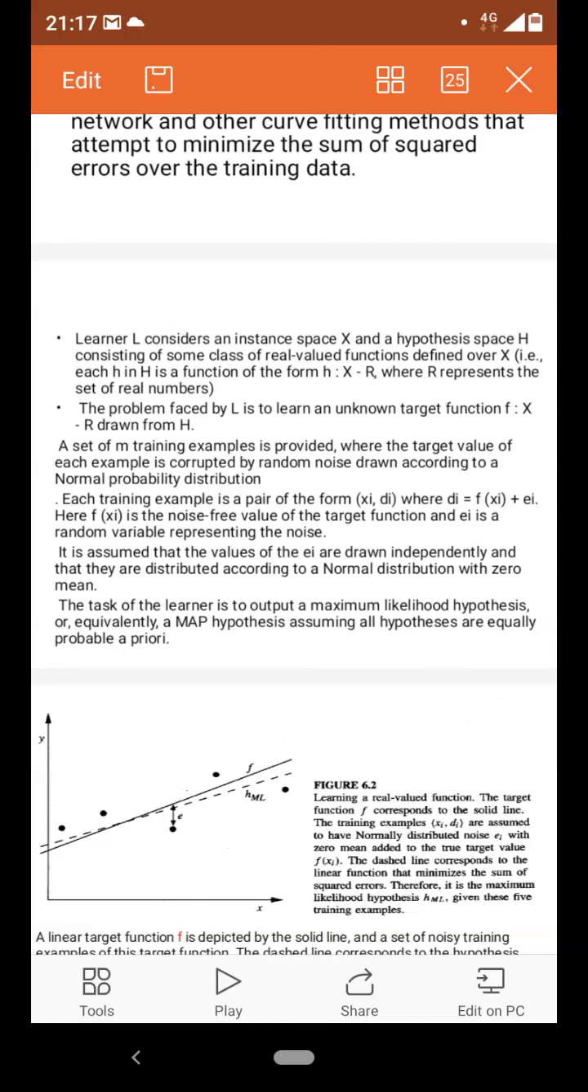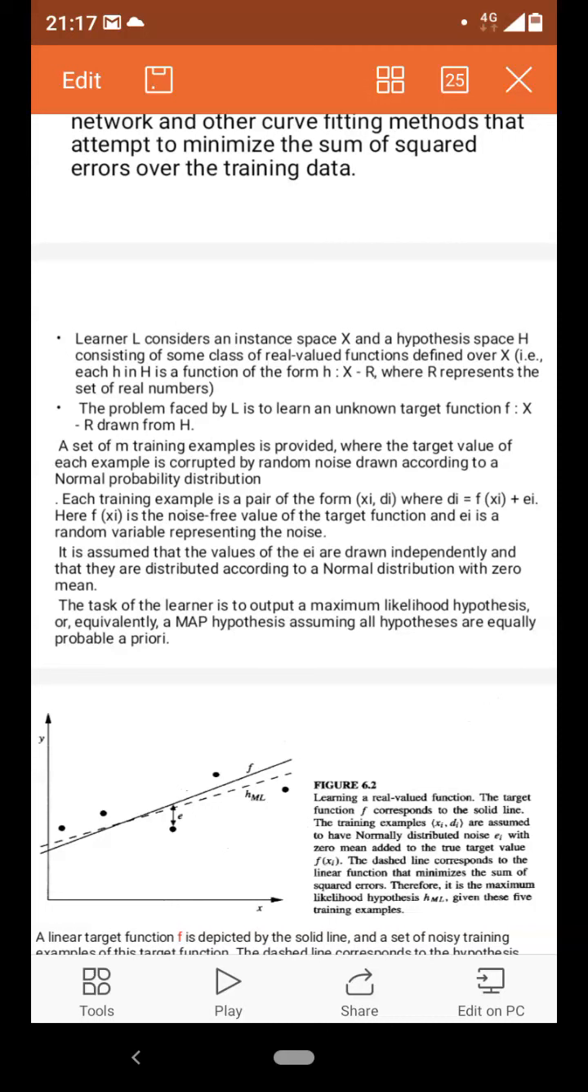A set of m training examples is provided to you, where the target value of each example is corrupted by random noise drawn according to a normal probability distribution. Let me tell you one example. Actually, we have 14 examples in the Enjoy Sport problem. Out of the 14 examples, for outlook sunny, wind strong, and for rainy, the boy is enjoying the game, yes. For another set of features, whether the boy enjoys or not, no.